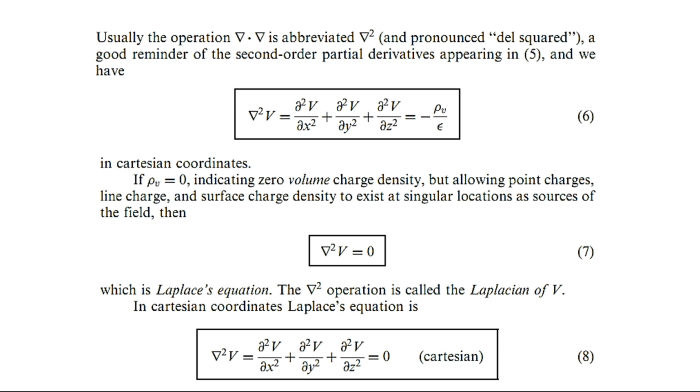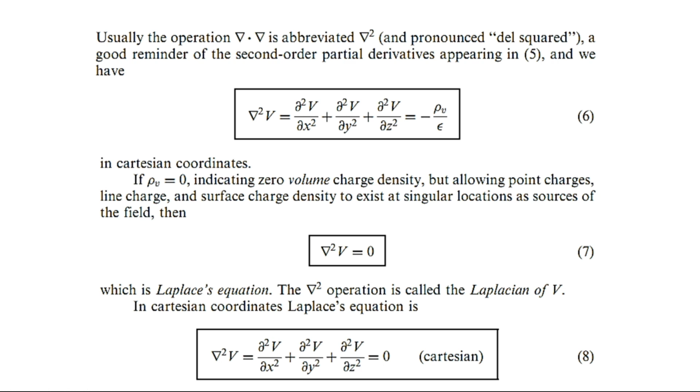So we have the Poisson's equation and we have the Laplace's equation. We can determine Laplace's equation from the Poisson's equation if the volume charge density is 0. So in this case, the del square operation is called the Laplacian of V. In Cartesian coordinates, Laplace's equation is del square of V is equal to partial square V by partial x square plus partial square V by partial y square plus partial square V by partial z square, and that is equal to 0. So this equation is actually represented in Cartesian coordinate system.